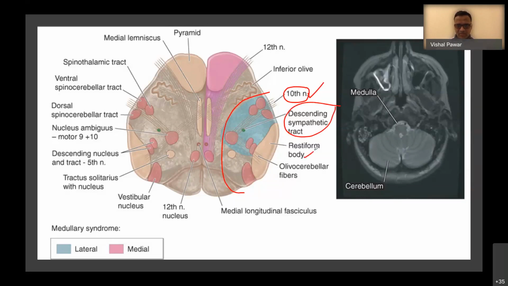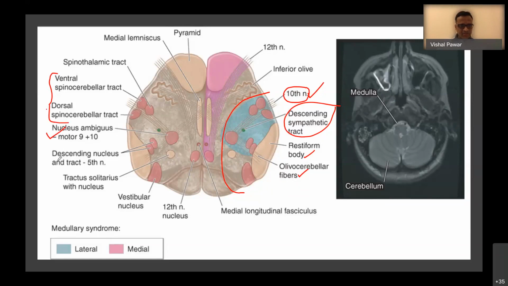The involvement of the restiform body and olivocerebellar fibers can lead to ataxia, and if there is additional involvement of the spinocerebellar tract, patients can have limb ataxia also. Nucleus ambiguus involvement can cause dysphagia, loss of palatal reflex.